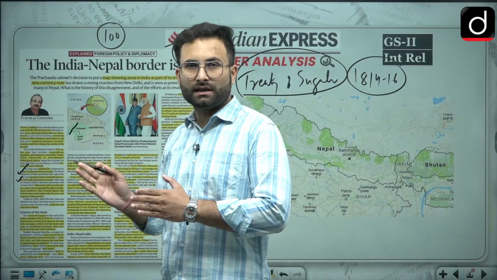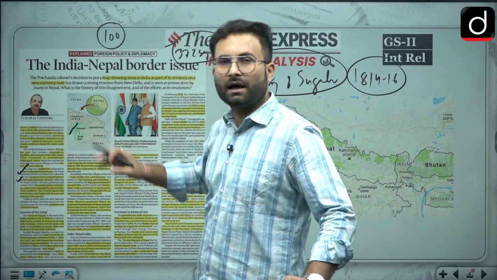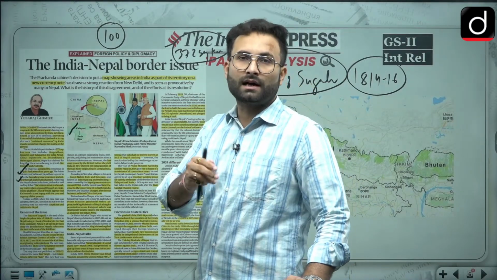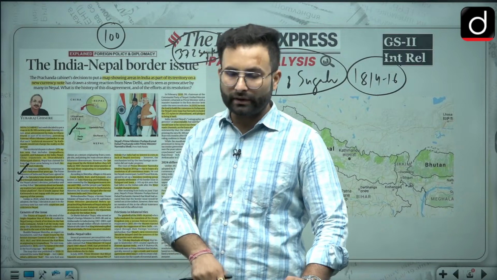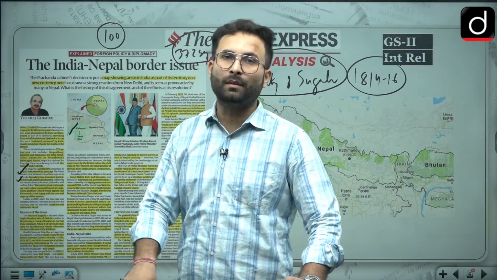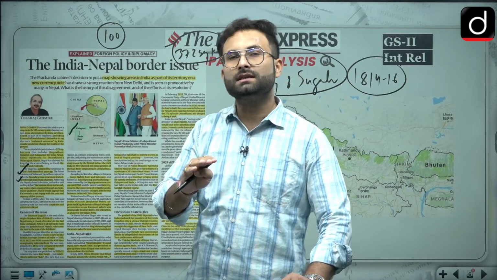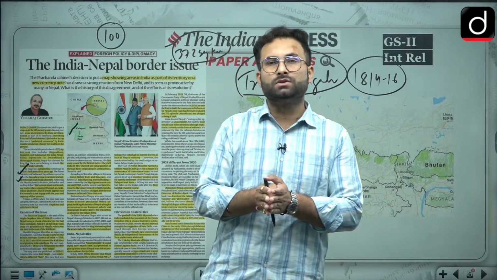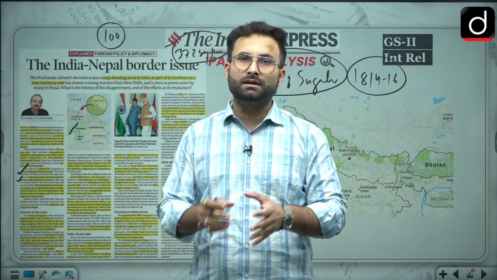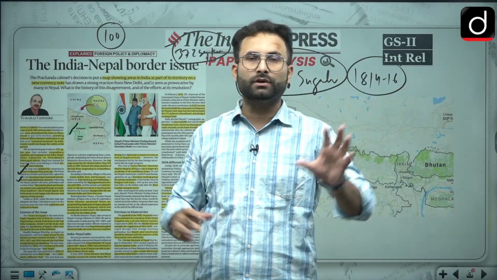They said that everything east of the Kali River is with British India, and the other part is with Nepal. Now the thing is, in the last few decades the Kali River has changed its course. Since the treaty says that the river is the boundary, now that the river has changed course, the boundary has changed, and that is why they say these areas are theirs. Now the thing is, whenever there is a boundary dispute, it is not based on the rivers. At that point of time they said that the river is the boundary, but the villages which are over there were part of India. Once they were part of India, now they are saying that it is part of Nepal.